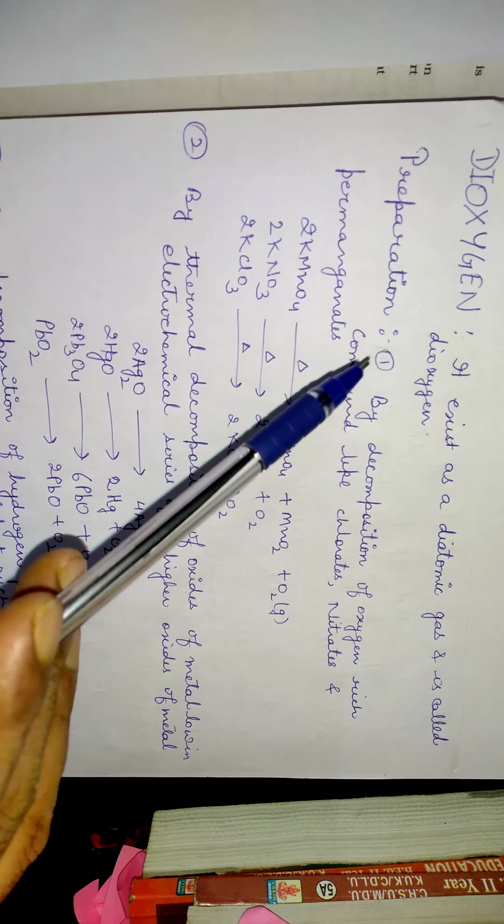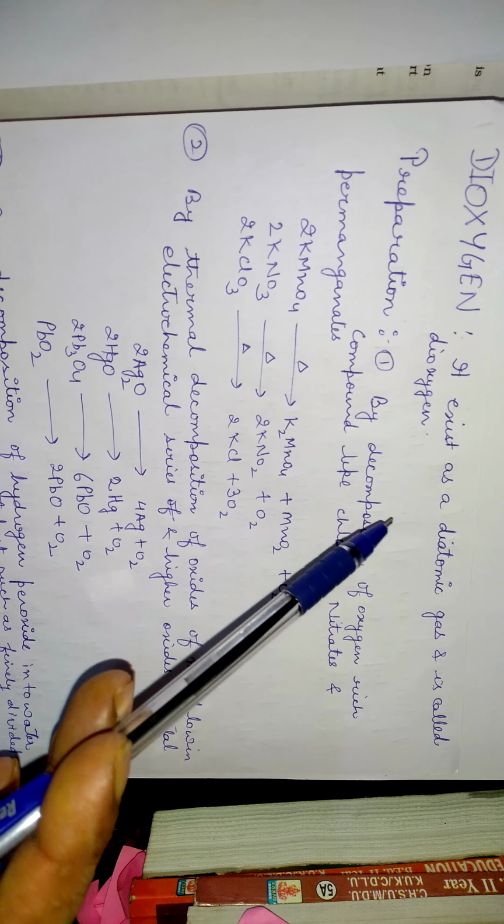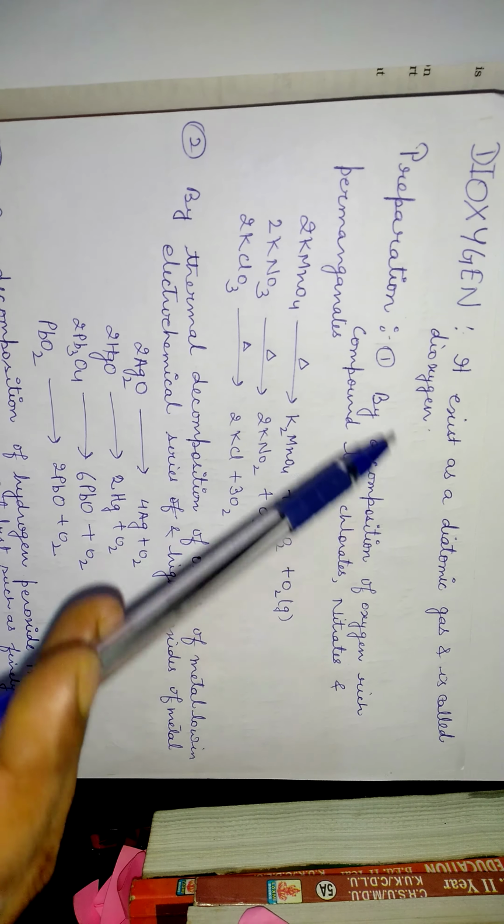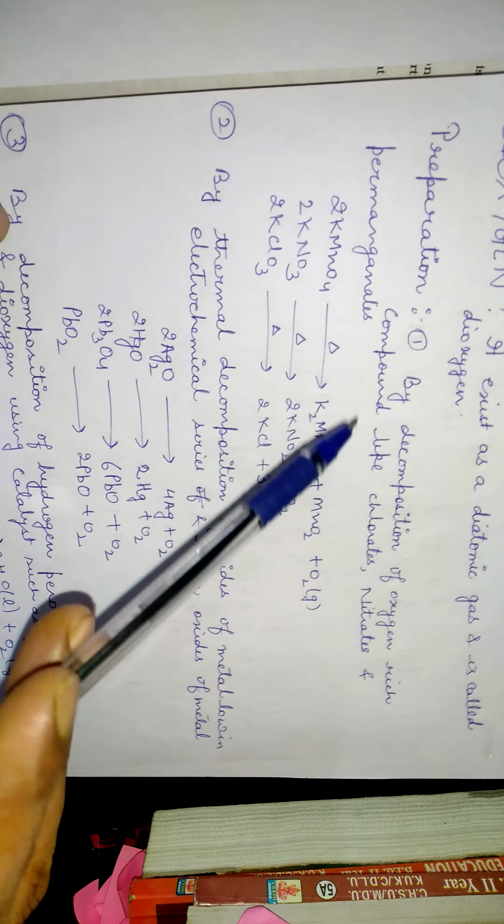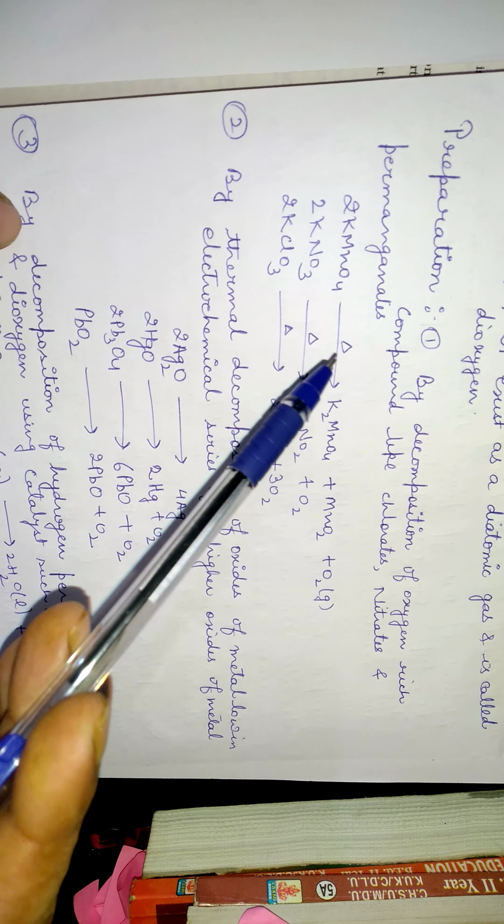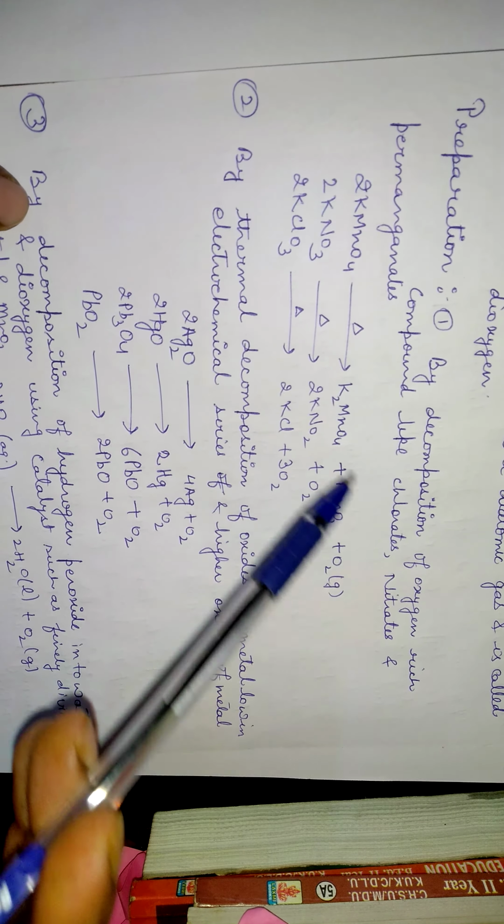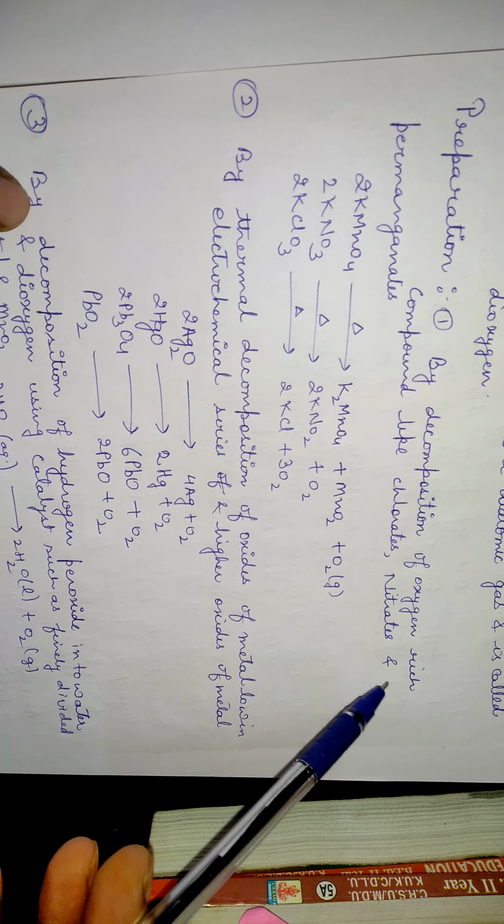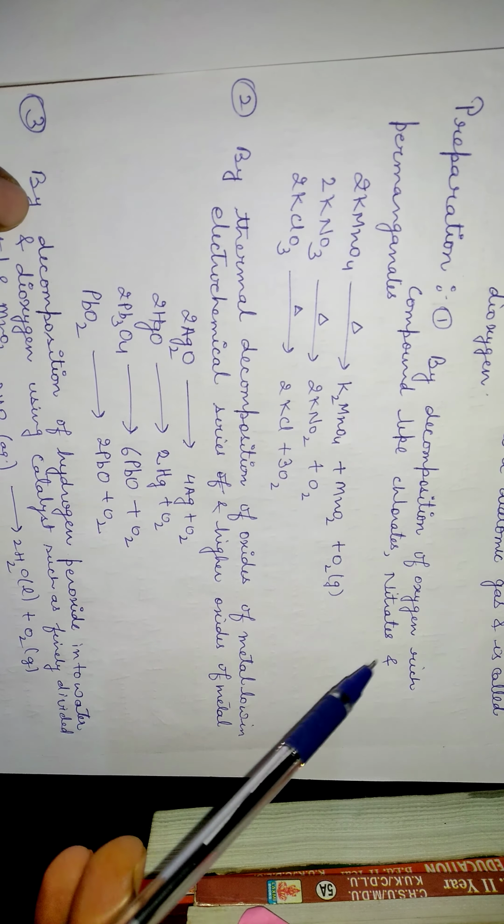Okay, so now let's discuss dioxygen, that is O2. It exists as a diatomic gas and it is called dioxygen, that is O2. Now, let's discuss the preparation part. The first method is the decomposition of oxygen-rich compounds like chlorates, nitrates and permanganates.